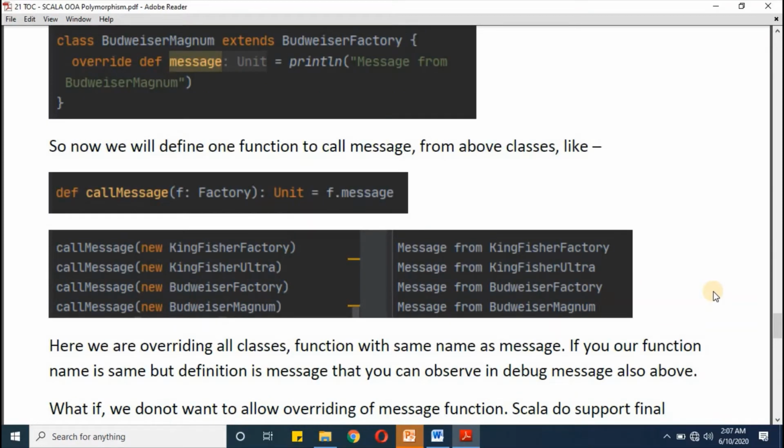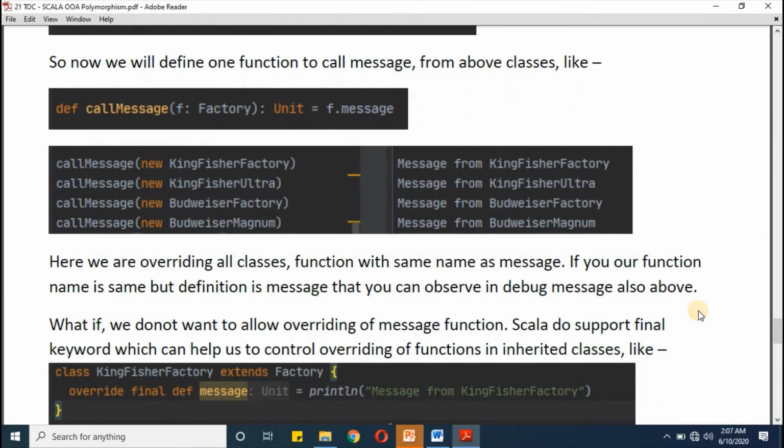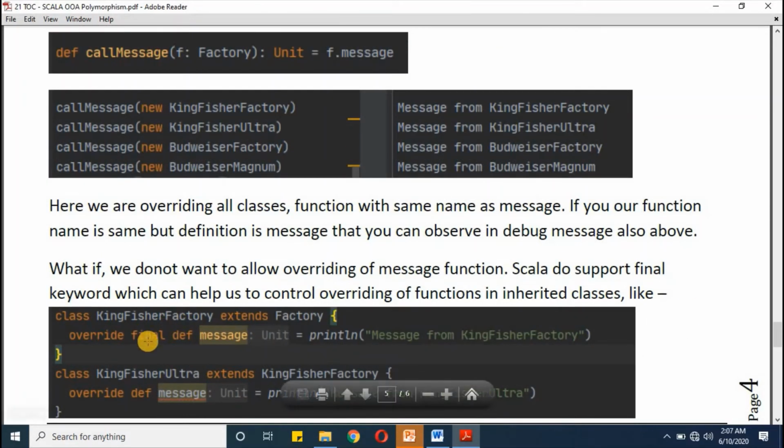So far we have seen all subclasses overriding parent class functions. Now what if we don't want parent class functions to get inherited into subclasses? To stop overriding, we have the final keyword. If you define anything with the final keyword, that means further subclasses will not get that override option.